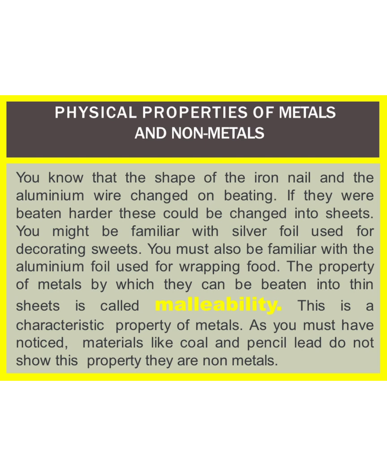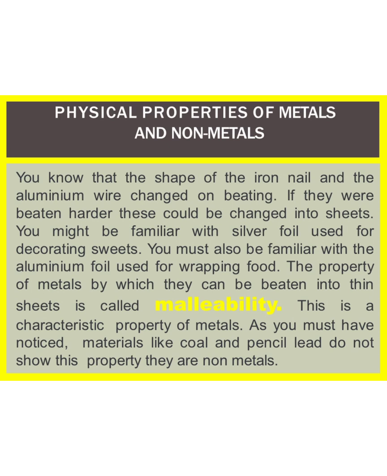If we take a piece of aluminium metal, place it on a block of iron and beat it with a hammer, we will find that the piece of aluminium metal turns into thin aluminium sheet without breaking. And we say that the aluminium metal is malleable or it shows malleability. The property which allows the metal to be hammered into thin sheets is called malleability.